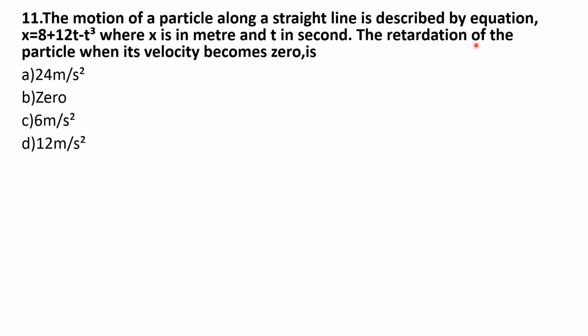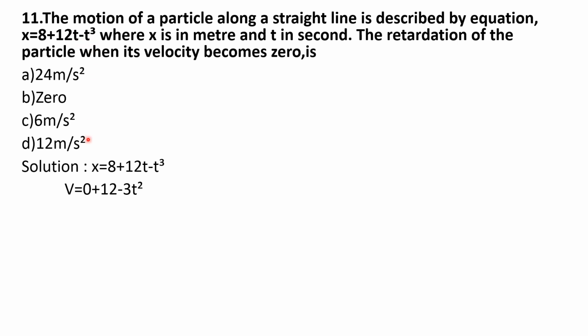Here you have to find the retardation which is nothing but negative acceleration. So before that you need to find velocity. Velocity is equal to dx by dt, means differentiation of x with respect to time. So first you have to differentiate this equation with respect to time. You know the formula for differentiation of x to the power n with respect to x, that is n into x to the power n minus 1. So using that formula you can simplify